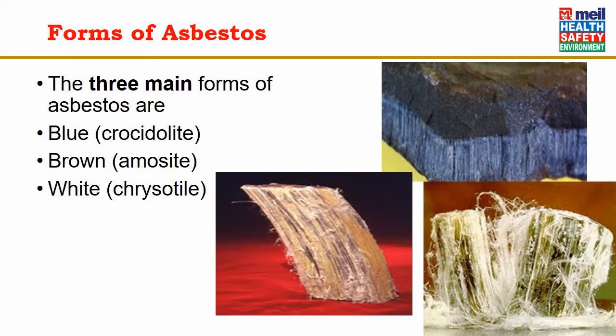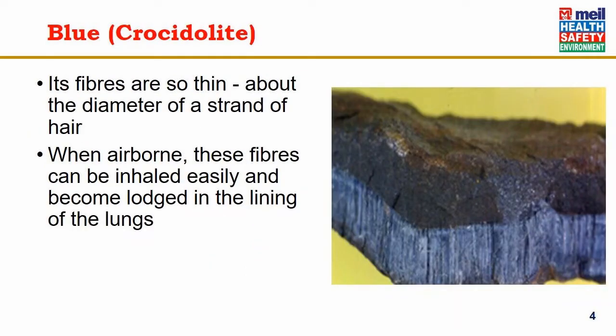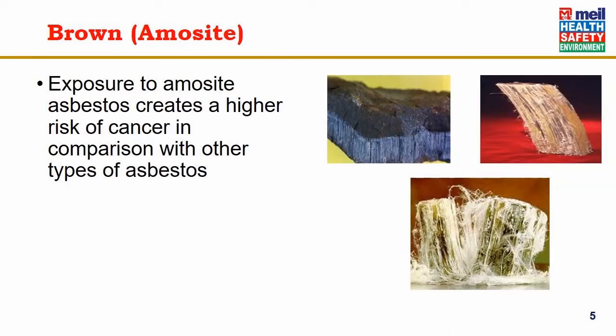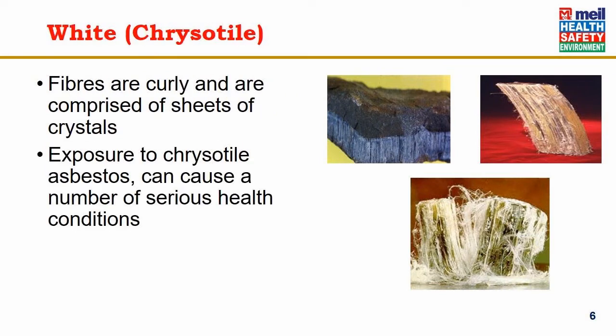asbestos chrysotile. The blue asbestos fibers are so thin, about the diameter of the strand of a hair. When airborne, these fibers can be inhaled easily and become lodged in the lining of the lungs. Exposure to amosite asbestos creates a higher risk of cancer in comparison with the other types of asbestos. White fibers are curly and are comprised of sheets of crystals. Exposure to chrysotile asbestos can cause a number of serious health conditions.